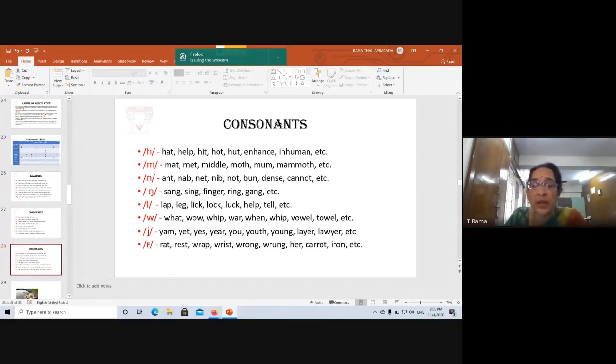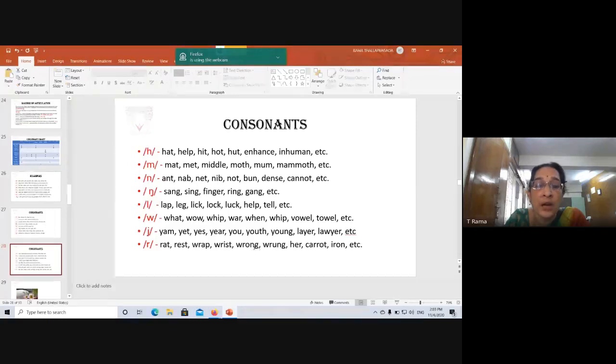Then r. You have to be very careful with this r sound also, because the sound is rolled. We don't say it like in Telugu, where you have bandira. But in English it is r, rolled. Rat, rest. See the difference? Rat, rest, rap. Now W-R-A-P, the W is silent, so you pronounce only the r sound. Wrist, the W is silent.